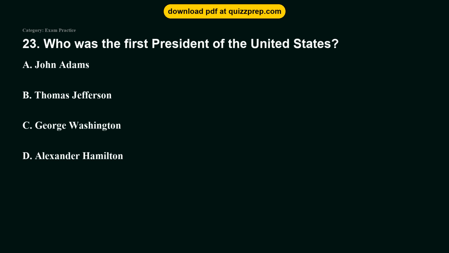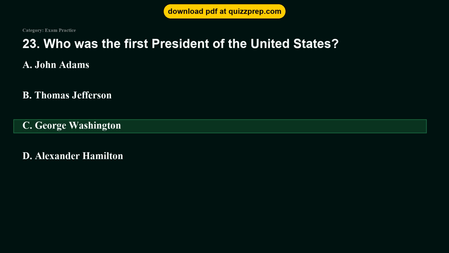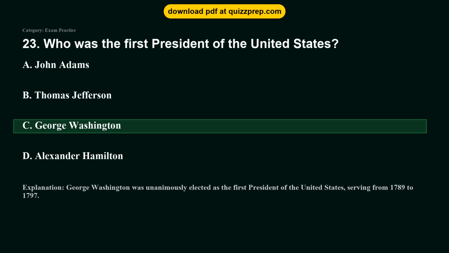Question 23. Who was the first President of the United States? Option A, John Adams. Option B, Thomas Jefferson. Option C, George Washington. Option D, Alexander Hamilton. The correct answer is option C, George Washington. George Washington was unanimously elected as the first President of the United States, serving from 1789 to 1797.